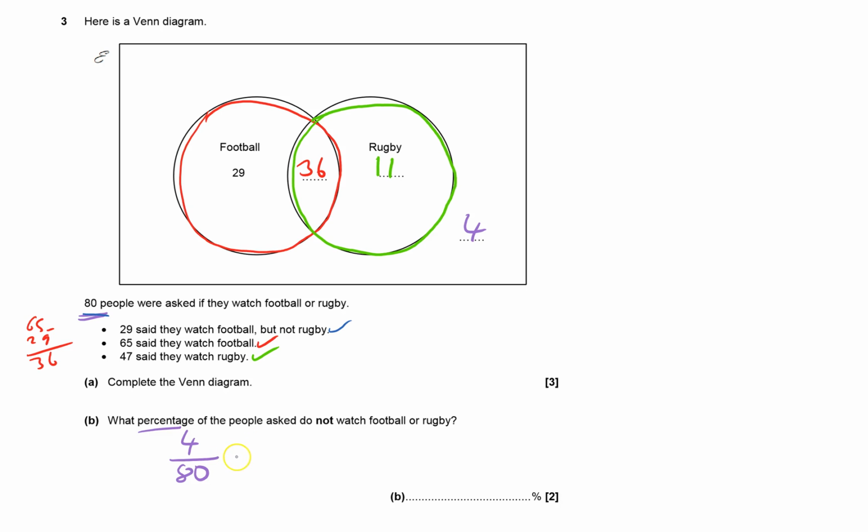And there's different ways of doing it, but the easiest one with calculator paper is you're going to times the fraction by 100%, and that will give you the answer in 100%. So that comes up as 5%.